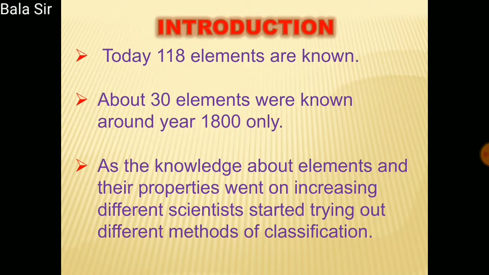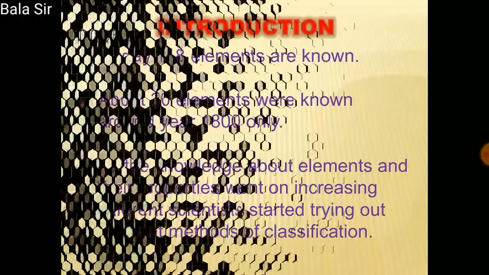Later on, another class of elements called metalloids was noticed. As the knowledge about elements and their properties went on increasing, different scientists started trying out different methods of classification. The first method of classification we will study is the Dobereiner triad.